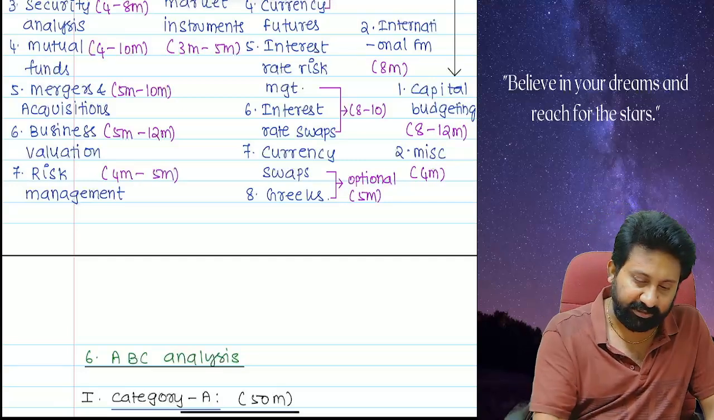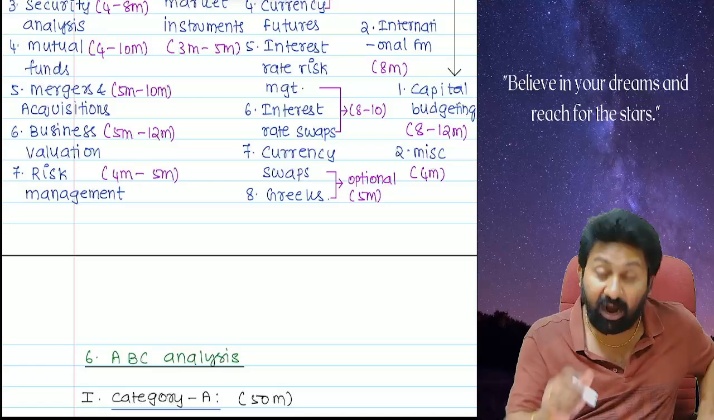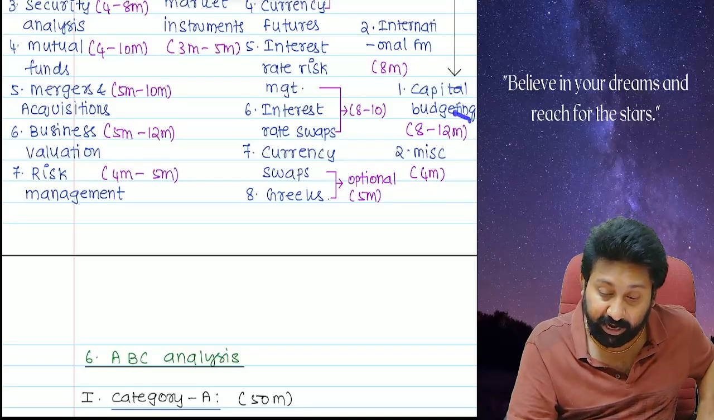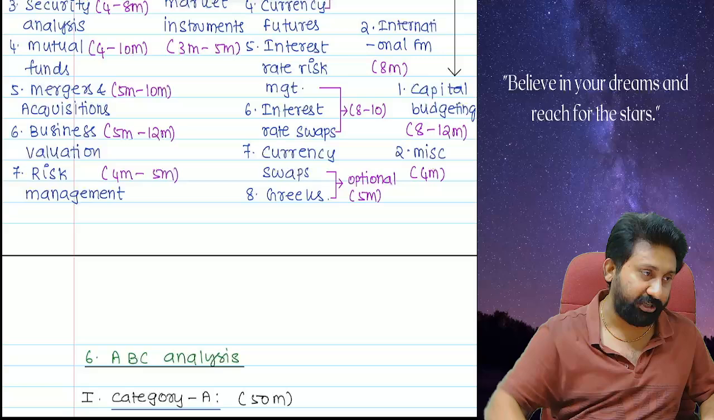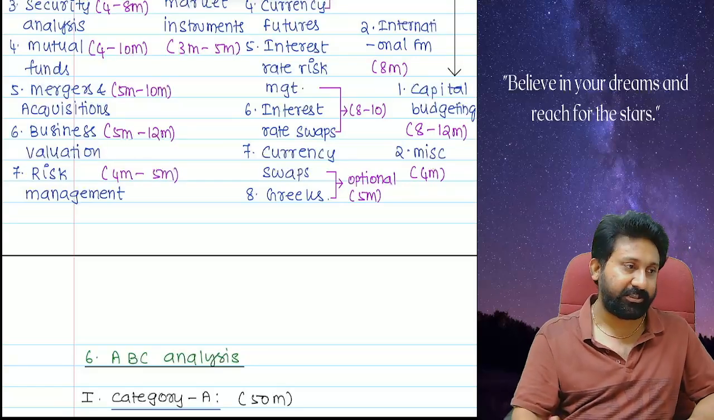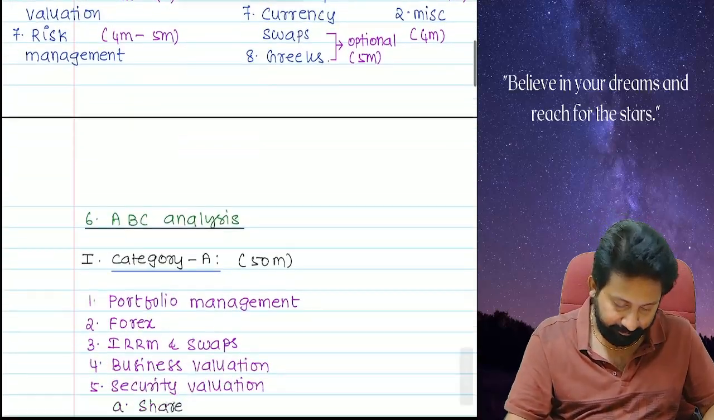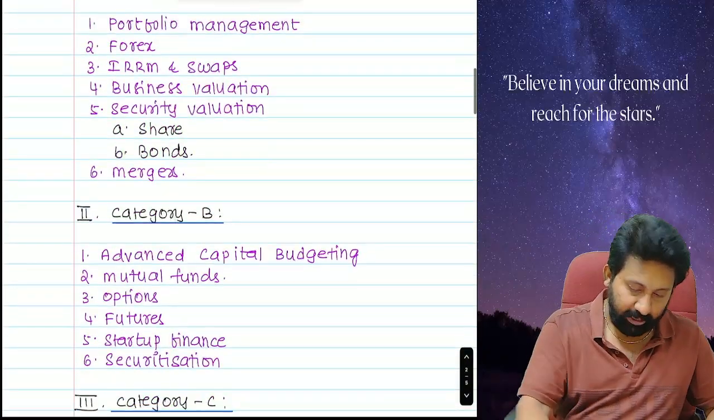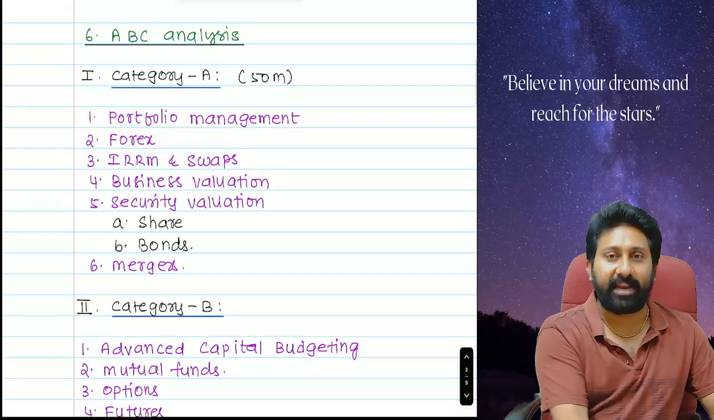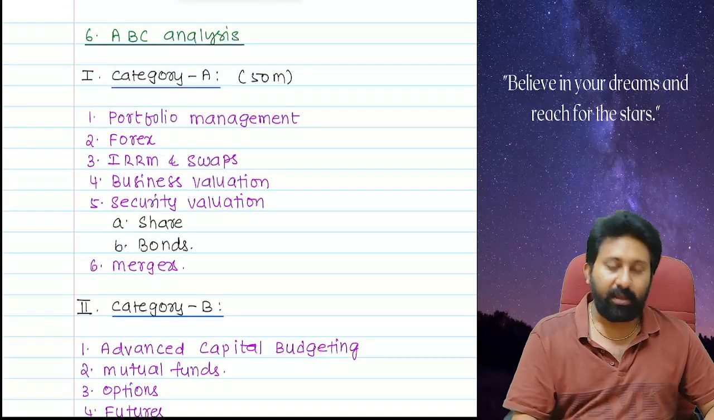Next one is miscellaneous. Some small concepts are there. Miscellaneous concepts may come for 4 marks. But listen carefully, advanced capital budgeting is coming for 8 to 12 marks in every examination. 2 exams are conducted, and in both exams it came for 12 marks each. So advanced capital budgeting is very important. Now let us come to the ABC analysis of this AFM paper.